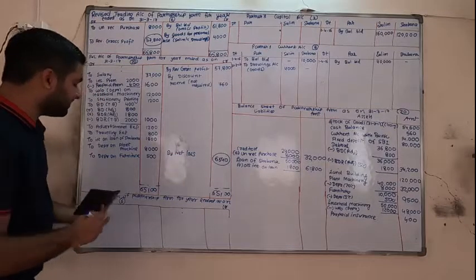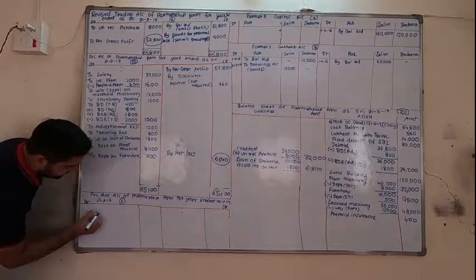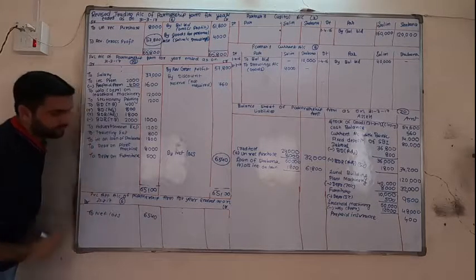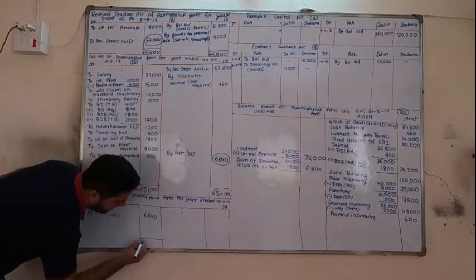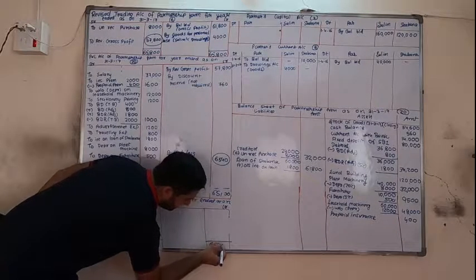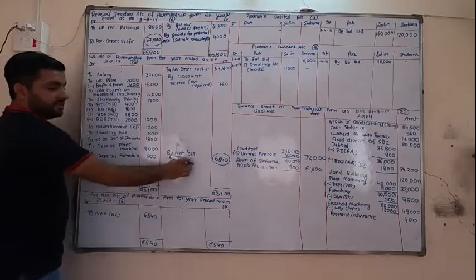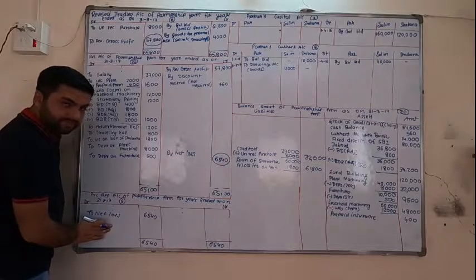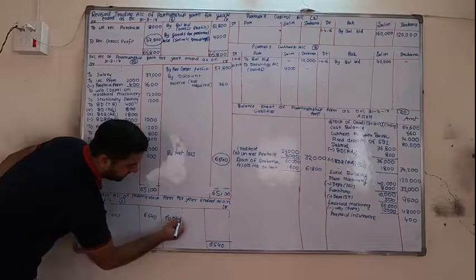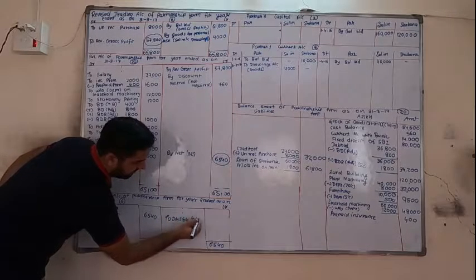Net loss is here credited, so here it should be debited. To net loss 6540. Now nothing is there in the account, so it will be divisible loss only. Now close this account, nothing will be on this side, so this is divisible loss.